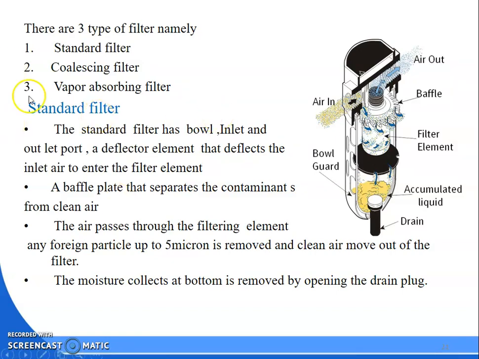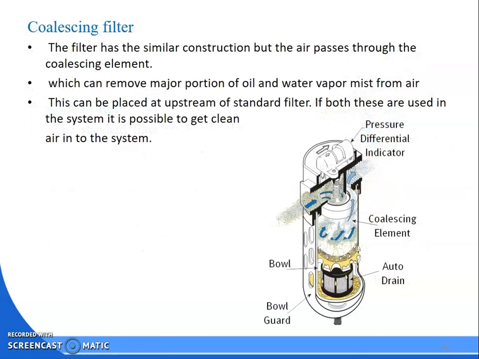Due to centrifugal force, the heavy particles and water vapor will strike the bowl guard and move downward. The air passes through the filter element. Any foreign or fine particle of 5 micron is removed and clean air moves on. The moisture collected in the bottom is removed by opening the drain plug. So in this way, the air will be filtered.